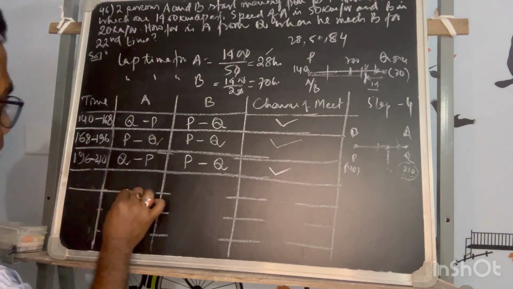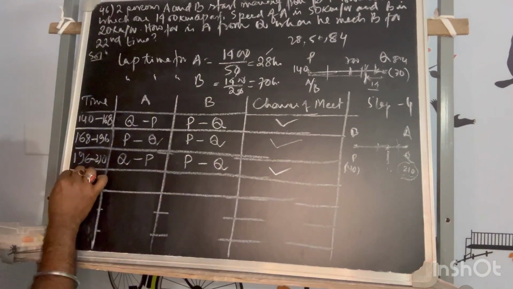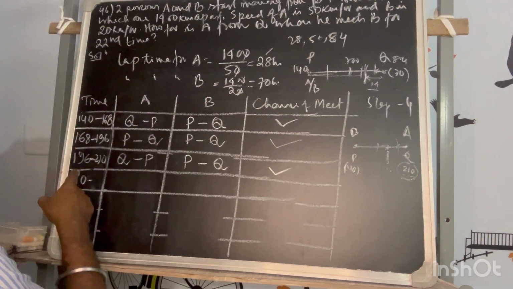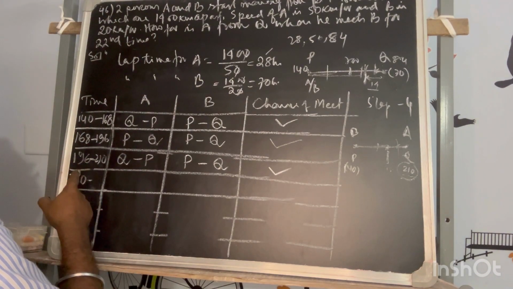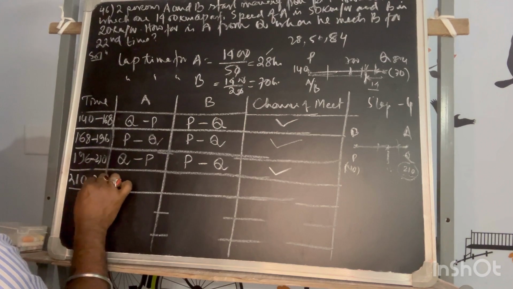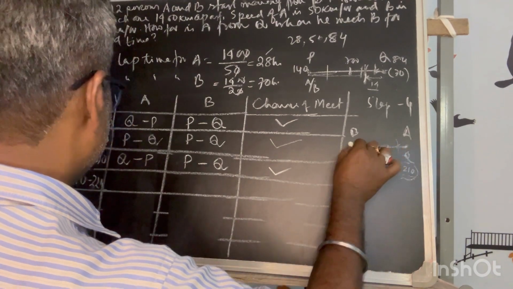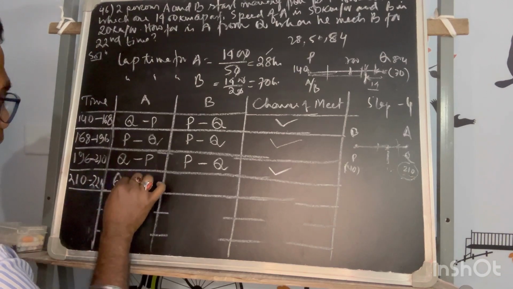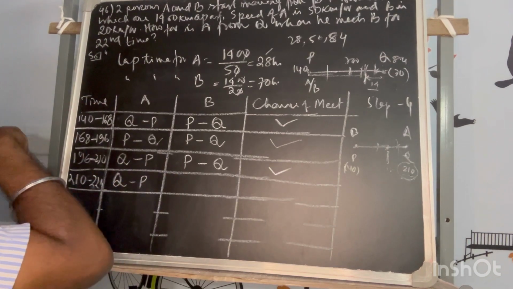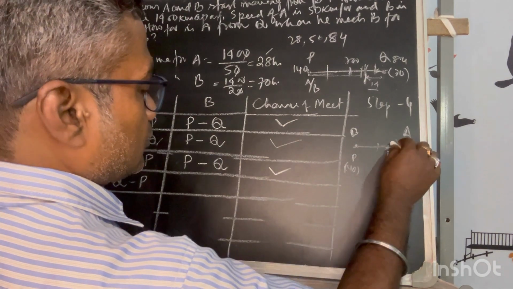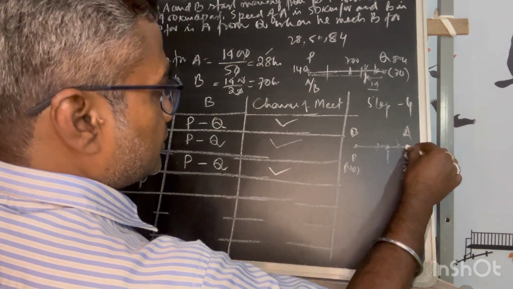Now the next segment will be 210 to how much? 196 plus 28, that means 224. So this is the lap where A will finish here. So he will move in the direction of Q to P. Okay, Q to P he is moving and he has crossed B. B is moving this way, this is crossed.